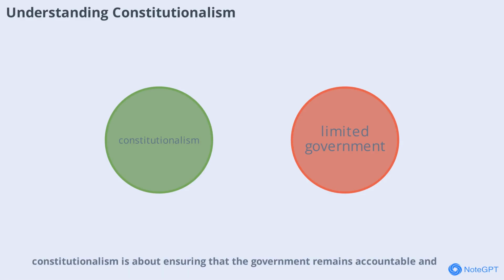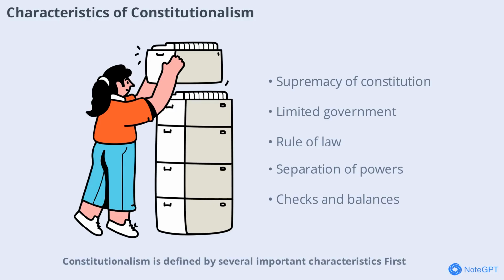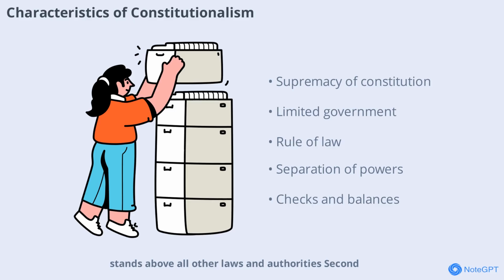In summary, constitutionalism is about ensuring that the government remains accountable and operates within a framework that respects both law and individual rights. Constitutionalism is defined by several important characteristics. First, the supremacy of the Constitution means it stands above all other laws and authorities. Second, limited government ensures that officials can only act within the powers given by the Constitution.